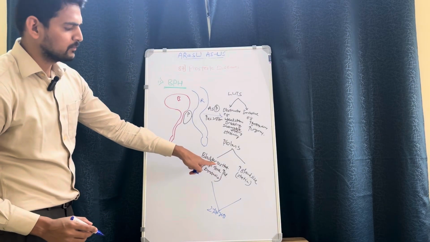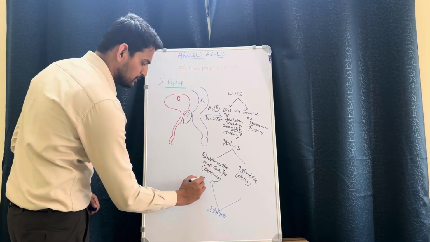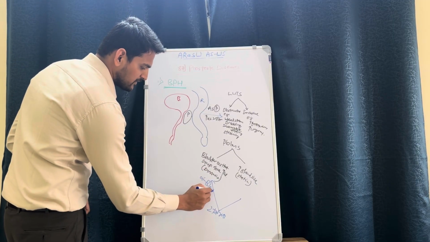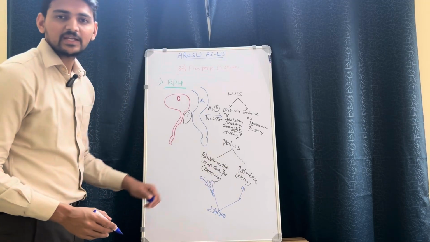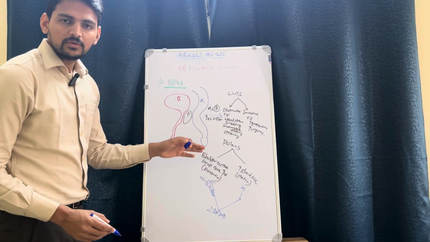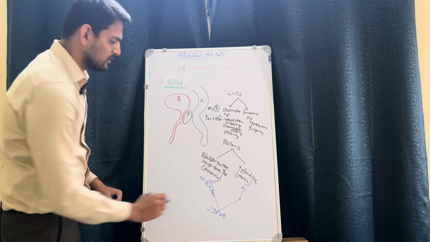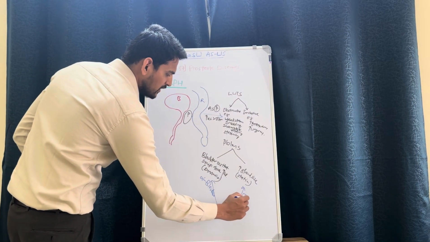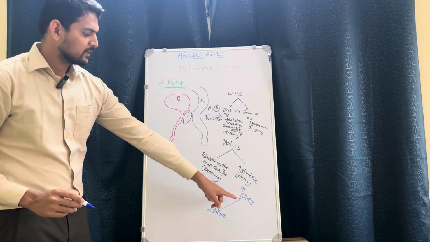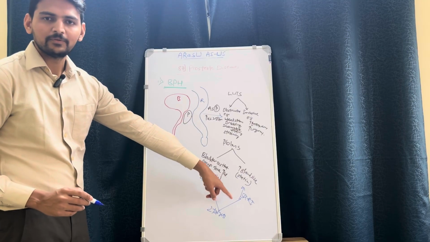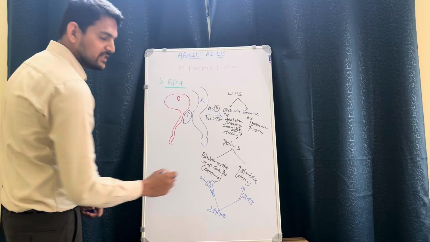To reduce the sympathetic tone of the bladder outlet, what will we do? We have to block the sympathetic system, so we will use alpha blockers. And for the static component, that is the increased gland size, to prevent the increase in the size of the gland and to make it shrink, we will use 5-alpha reductase inhibitors. In the introduction, I told you there is an enzyme in the gland responsible for the growth of the gland. We have to inhibit the 5-alpha reductase enzyme. So these are the two targets.